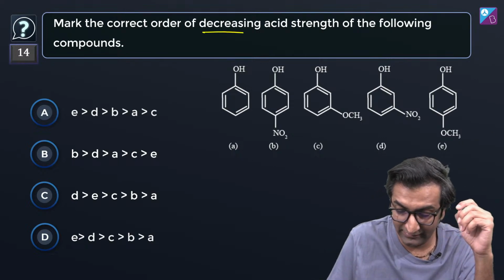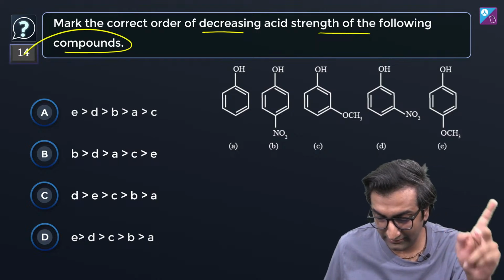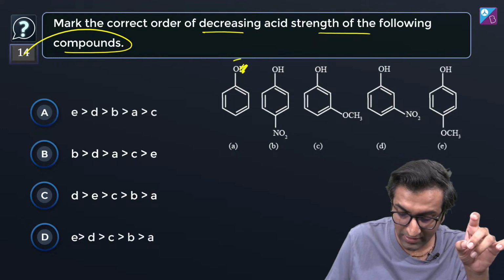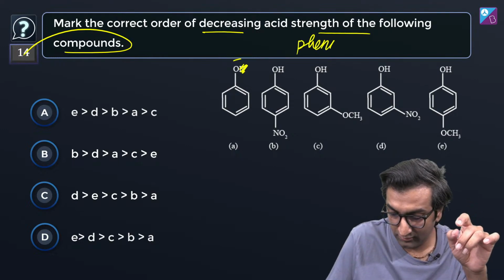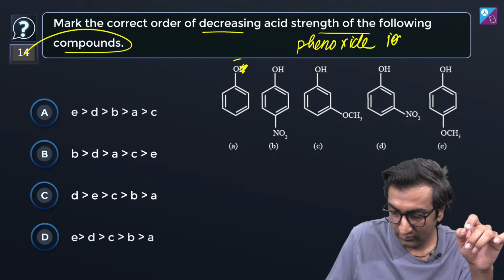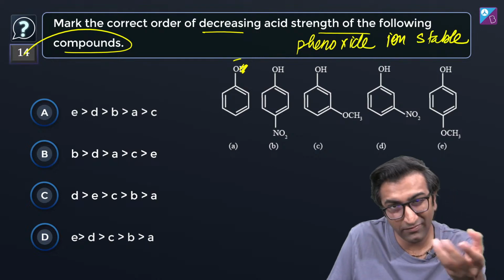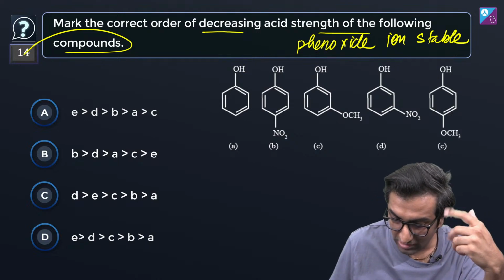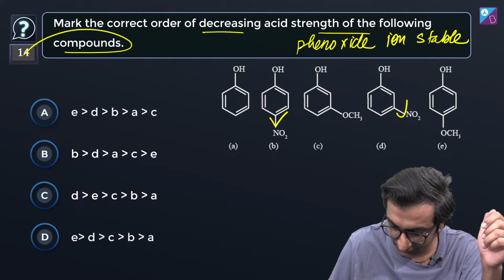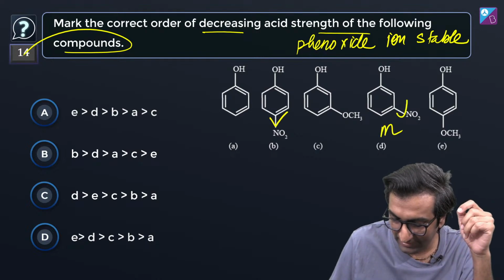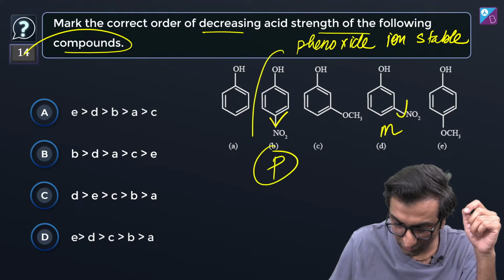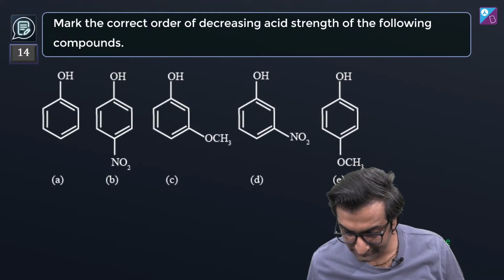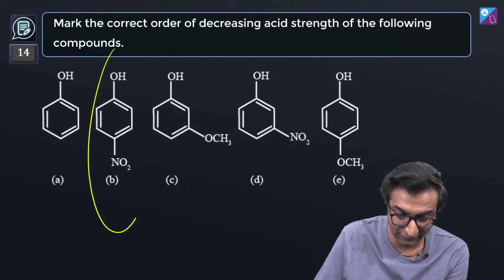Mark the correct order of decreasing acid strength for these compounds. Decreasing acid strength. Remember, what do you have to do? You have to stabilize the phenoxide ion, or you have to remove the negative charge from this guy. Pull its negative charge. How are you going to pull the negative charge? Through these wonderful groups. The same idea between meta and para. This looks like it should be the most acidic. I feel this should be the most acidic.